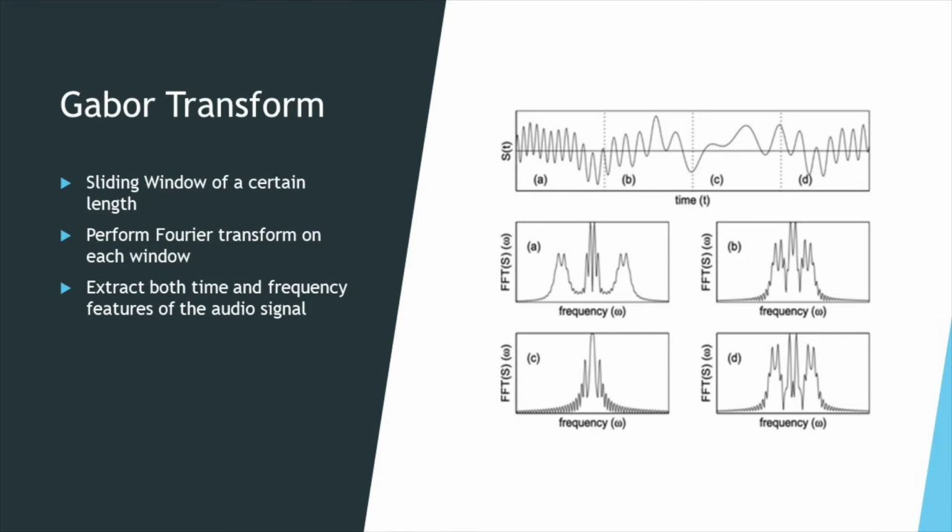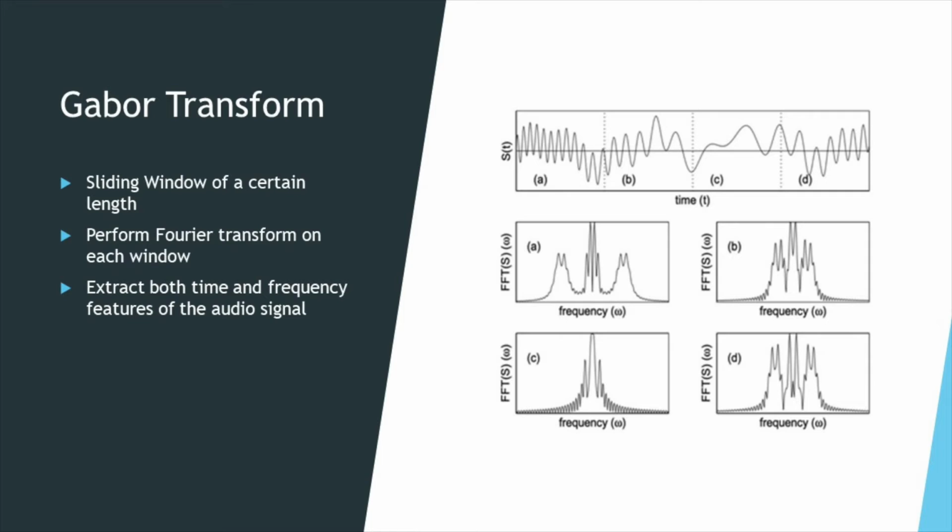So, the basic principle of a Gabor transform is to slide a Fourier window of a certain length over the course of the whole audio signal. This allows the Fourier transform to focus on a certain small section of the signal in the time domain, and this segmentation of the audio signal in the time domain and performing the Fourier transform on each segment allows us to understand the frequency features of the signal on a small scale.